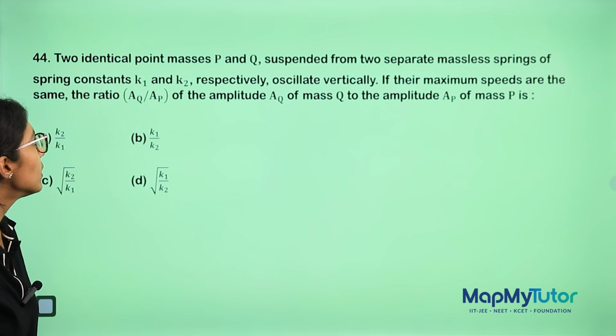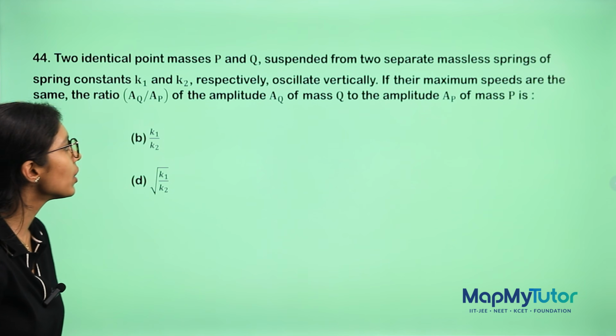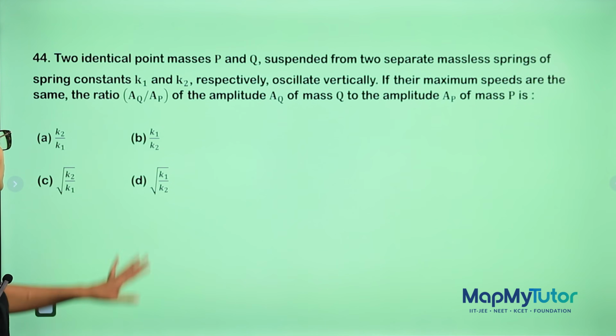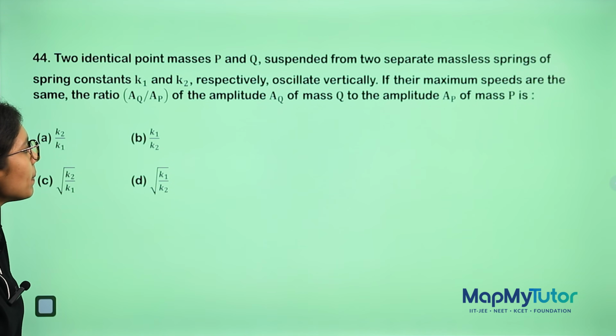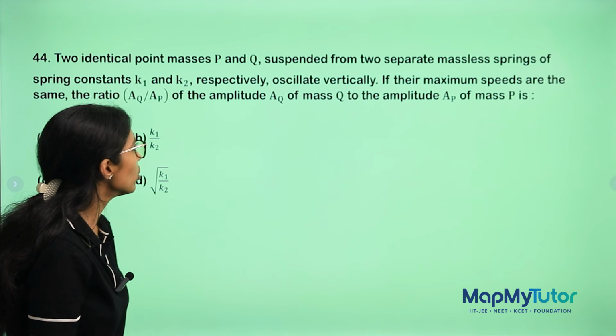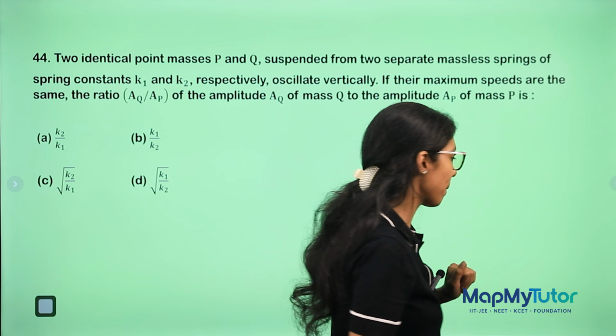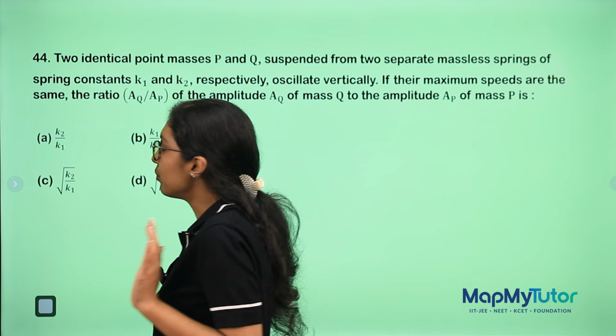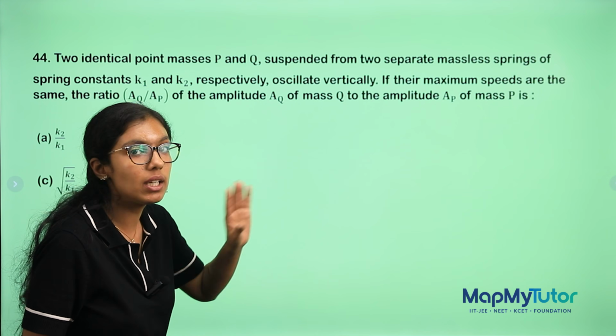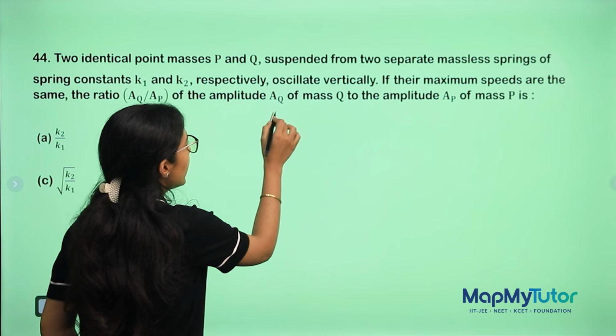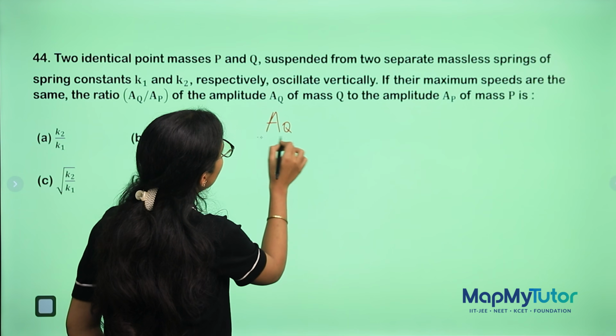Two identical point masses P and Q are suspended from separate massless springs with spring constants K1 and K2. If their maximum speeds are the same, then you should tell the ratio of the amplitudes. First, tell me the formula. If you know the formula, it's good to go. We need to find out AQ by AP.